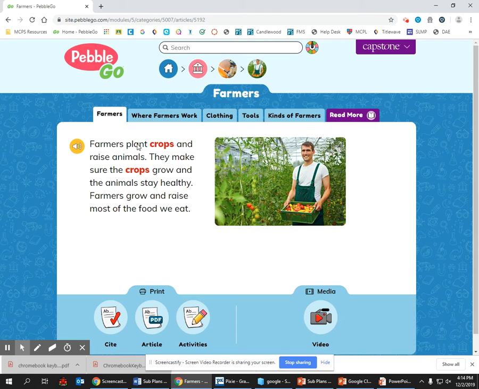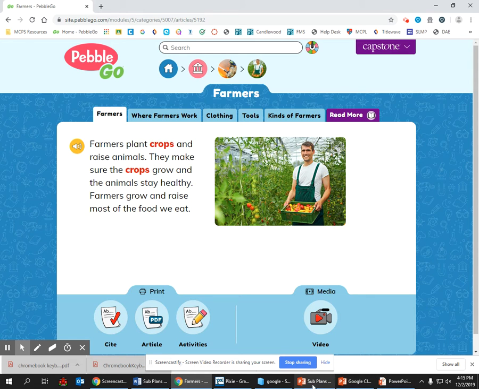So, should I write the whole sentence, farmers plant crops and raise animals? No, that would be plagiarism. Plagiarism is taking somebody else's hard work and making it seem like it's yours and taking all the credit. You don't want to do that because it is not fair. So you have to write your notes in the shortest words possible that still make sense.